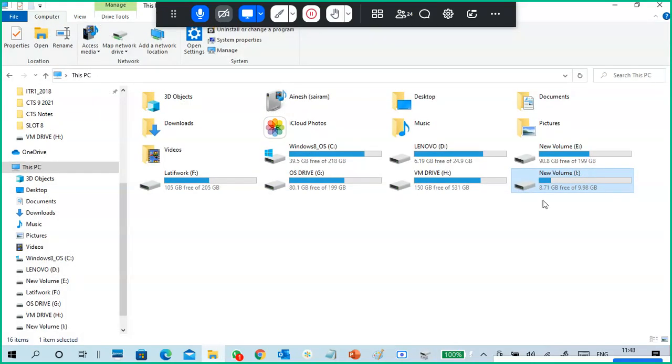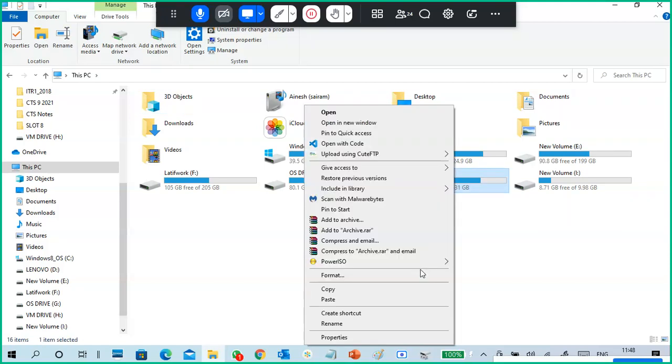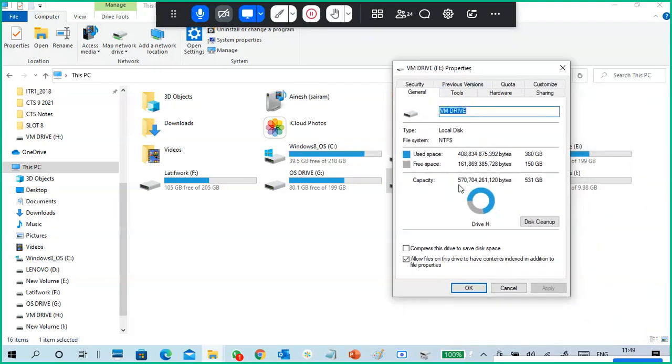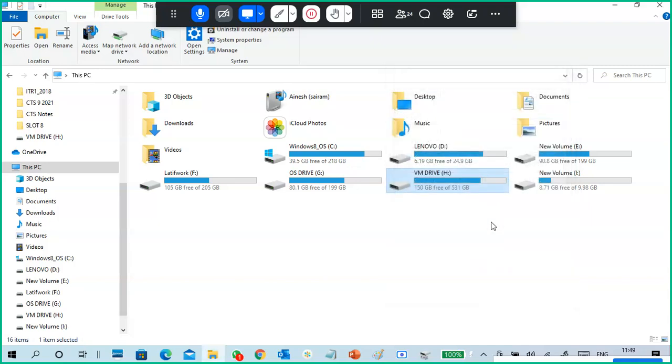Next, what to see? Refresh. Are there any changes in the 150? No changes. If you look at earlier, it went from 160 to 150 because of the fixed disk. It occupied 10 GB. Now I created another 10 GB disk, but no changes here. Why?